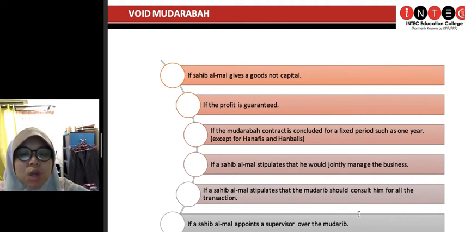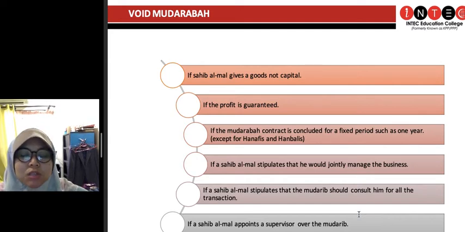Okay, if a sahibul mal stipulates that the mudharib should consult him for all the transactions, this is also not accepted. Meaning you should give full autonomy, liberty to the mudharib to conduct the business. Of course, upfront you can put your conditions kan, boleh letak syarat-syarat. Tapi lepas tu leave it all to the mudharib to decide about the business because it's his role.